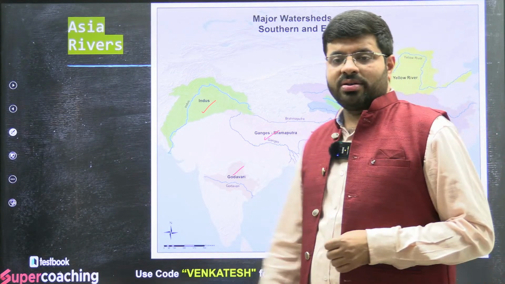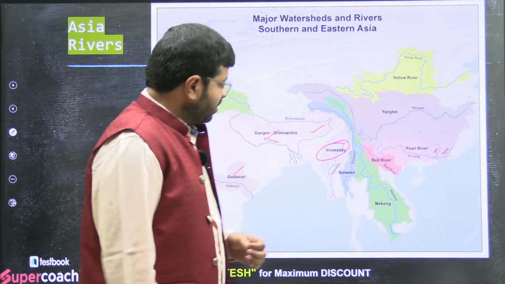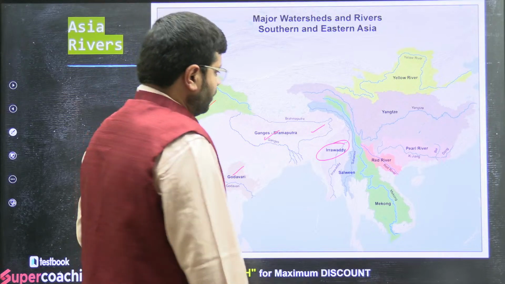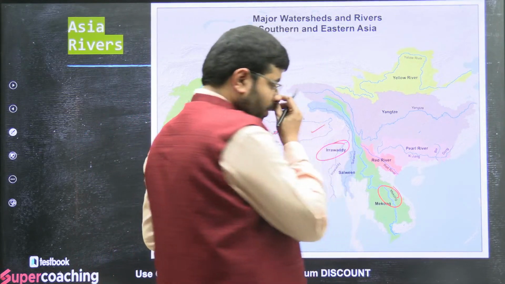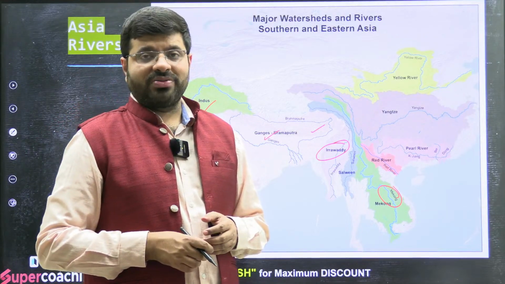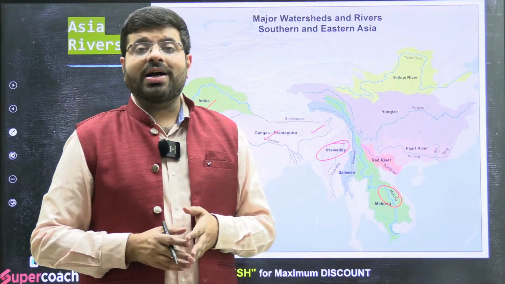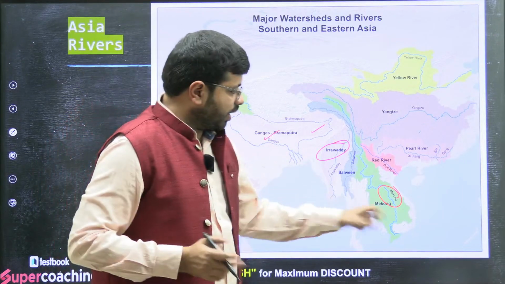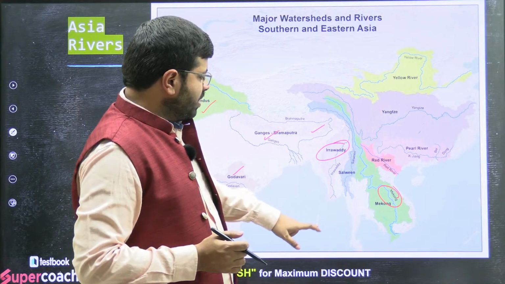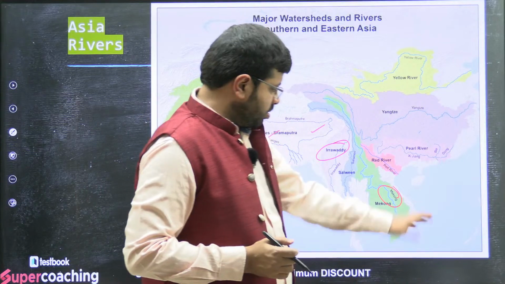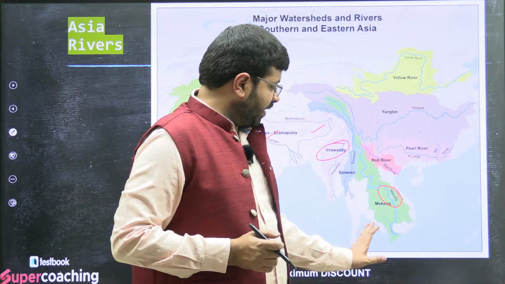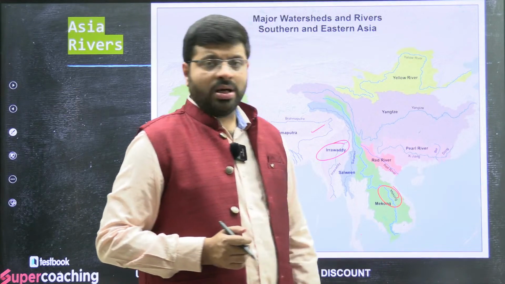You should have heard of the Irrawaddy River, a very, very prominent river. Then Mekong, you can see there, Mekong-Ganga cooperation. There is one kind of political alliance, as part of the East China Sea, Mekong-Ganga cooperation. So now you see, where are they moving? Where is their mouth? Irrawaddy's mouth is the Bay of Bengal. Mekong's mouth is into the Pacific Ocean, into the Gulf of Thailand, so this is into the South China Sea.